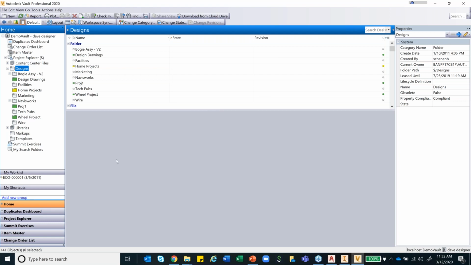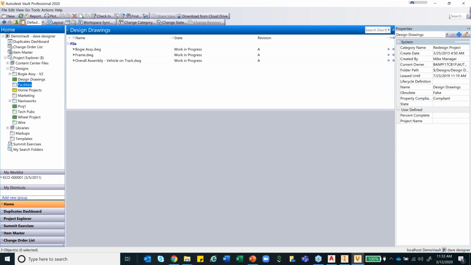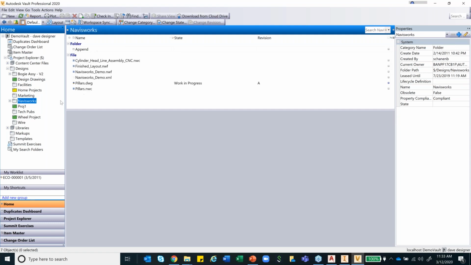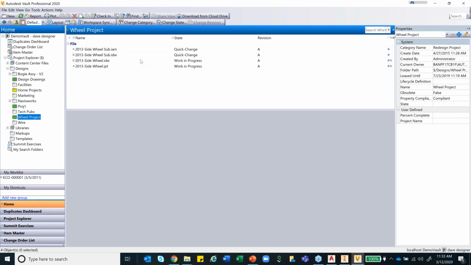So you can go ahead and start defining your process, defining your folder structures, bringing in your data. It houses different types of file formats, both CAD, this is a Revit file, then I have Navisworks files that are added here. There are PDF files, there could be Word documents, etc. You can go ahead and start doing that.